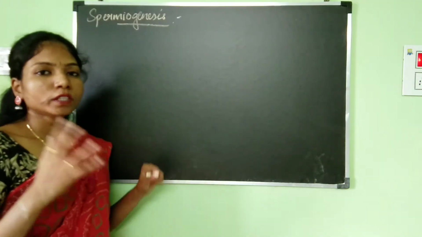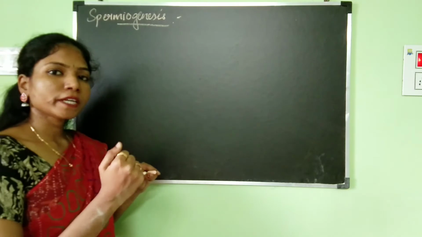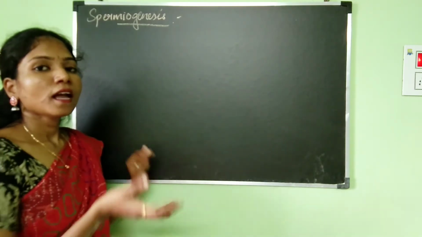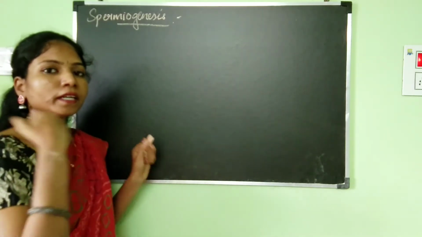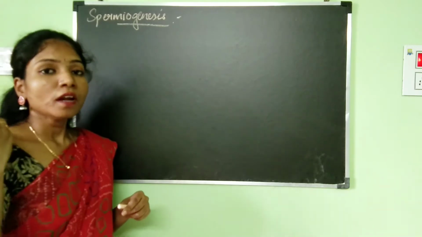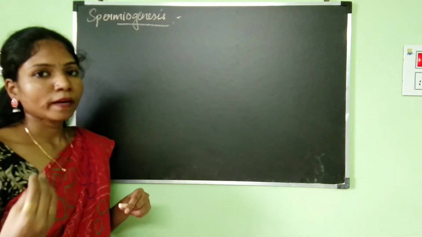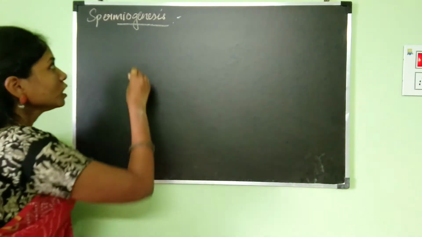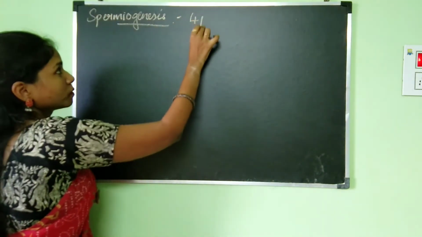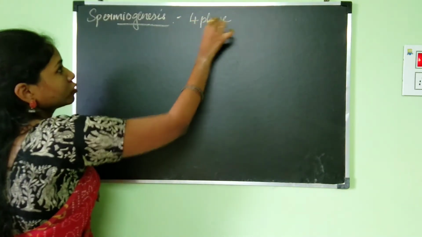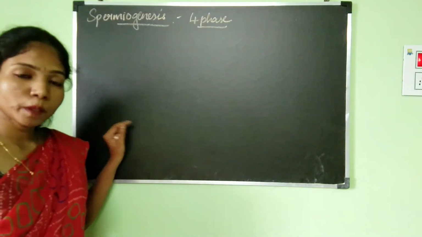You already know what spermiogenesis is. In spermiogenesis, we are going to understand how the non-motile spermatid gets converted into a mature sperm or spermatozoa. There are four phases in spermiogenesis.